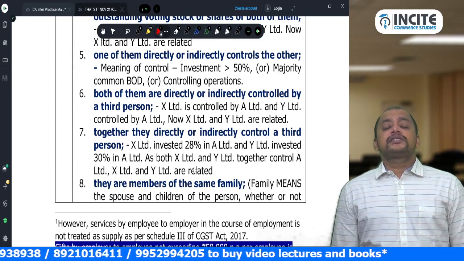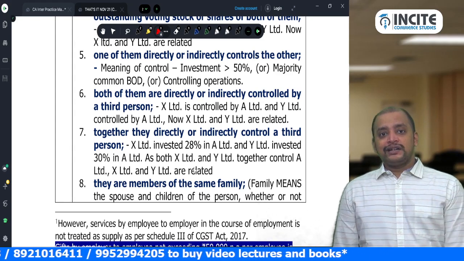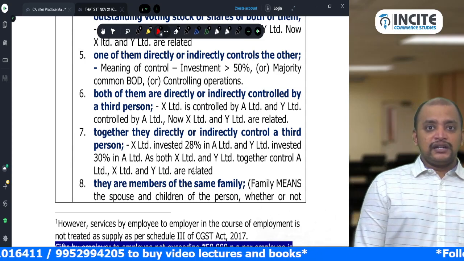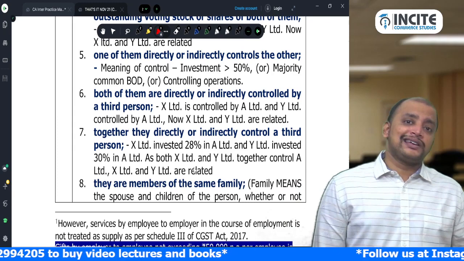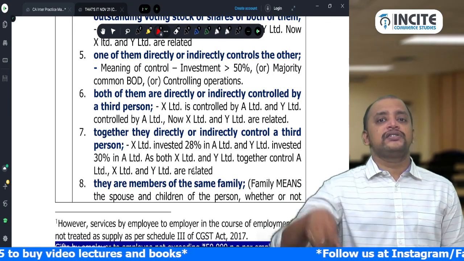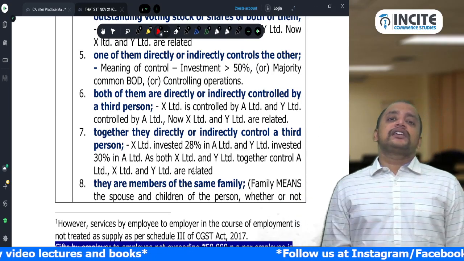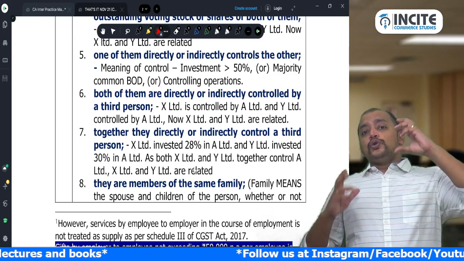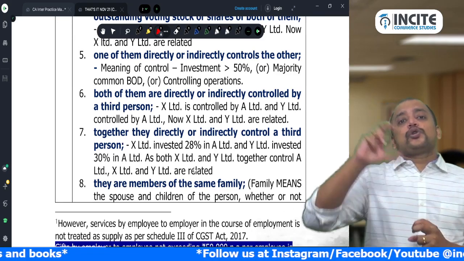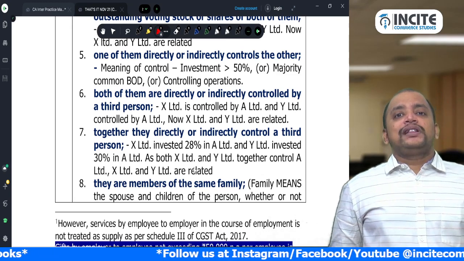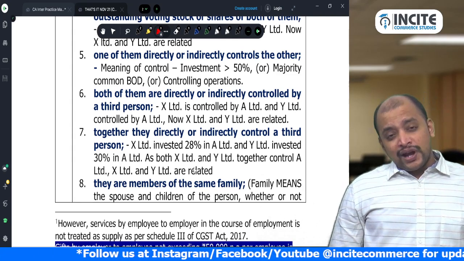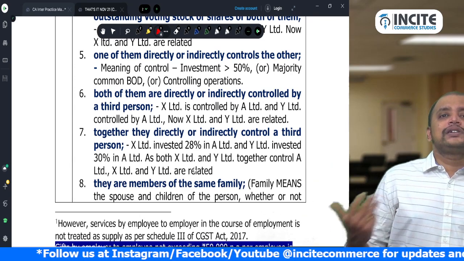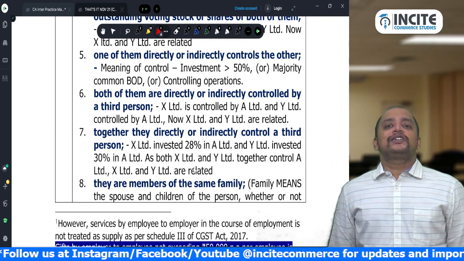Then, point number 7: they are members of the same family. So we have completed up to 6. First 3, next 3 and then next 3, total 9 relationships. Now the last 3 we are discussing. That is, two shareholders together control the company. For example, there is a company which has two shareholders X and Y. Now X and Y together control the company. Then these two shareholders are treated as related.